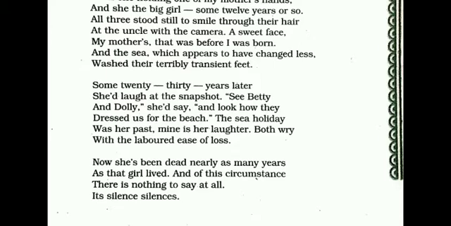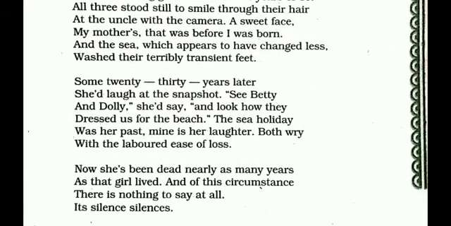"Both with the labored ease of loss." This line is very important in this poem, because mostly at that time a question is asked on this line only: in this poem, what type of loss have they both faced? Yes, loss was there. What type of loss was it? Her mother, Shirley Tolson's mother, is now old and has died, and she cannot again become a small child and go to the beach at 12 years of age. She cannot bring back the past.